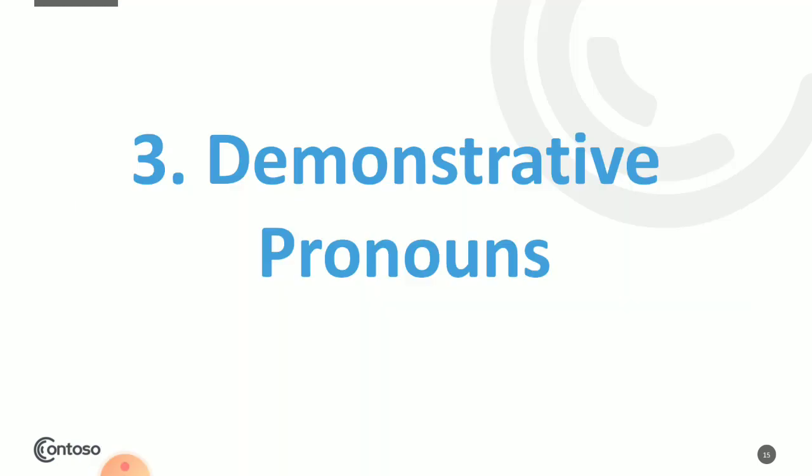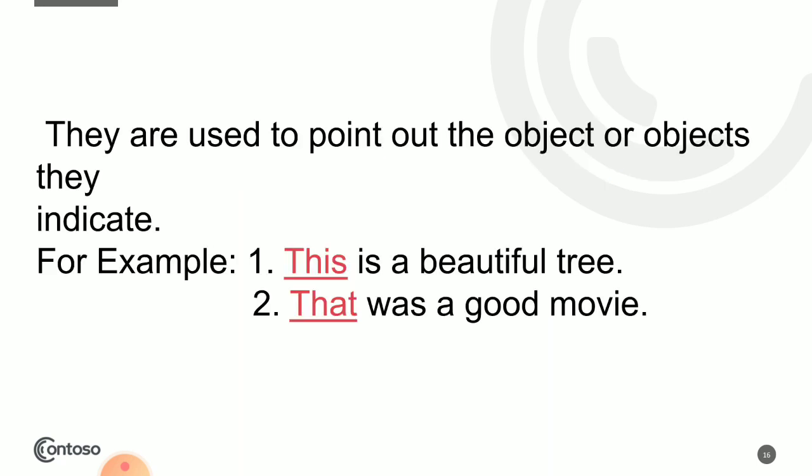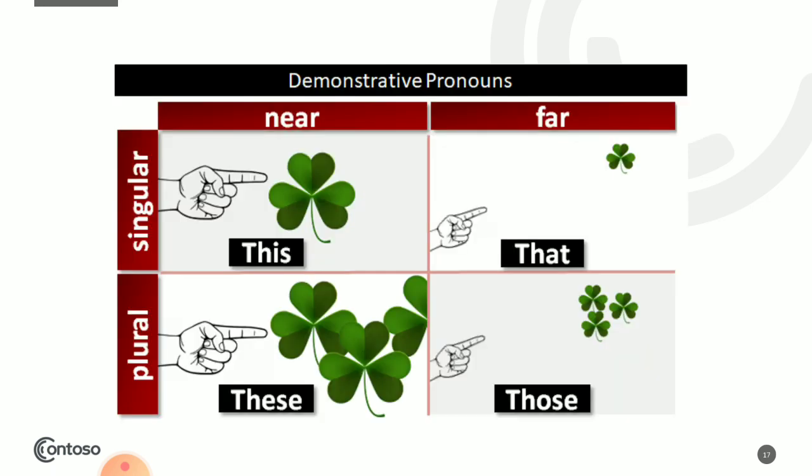Now the next pronoun is demonstrative pronouns. They are used to point out the object or objects they indicate. For example, this is a beautiful tree. This, I'm pointing it out. This is a beautiful tree. That was a good movie. You see, that. So demonstrative pronouns, they pinpoint at something.